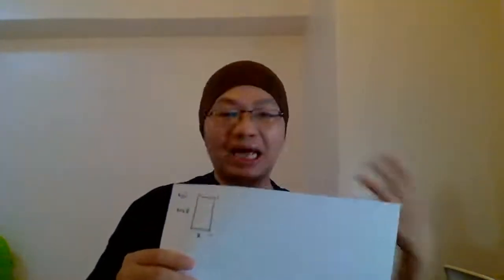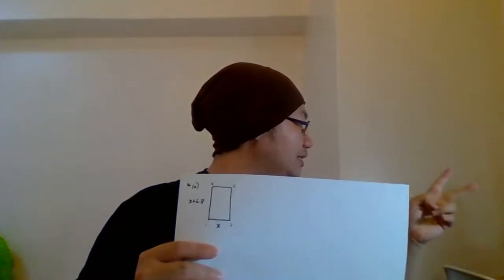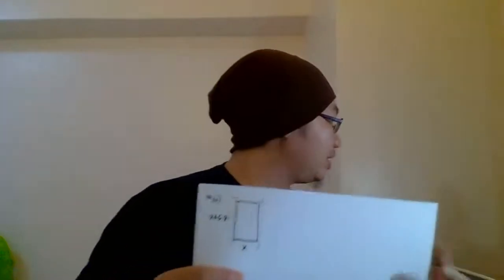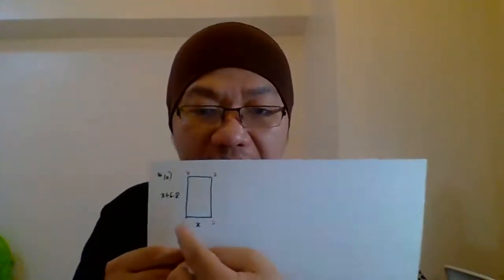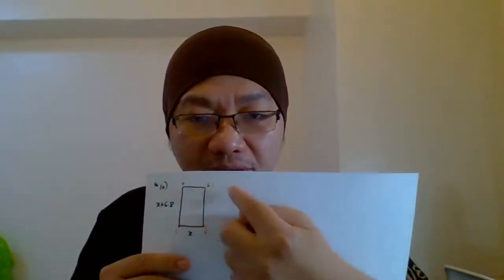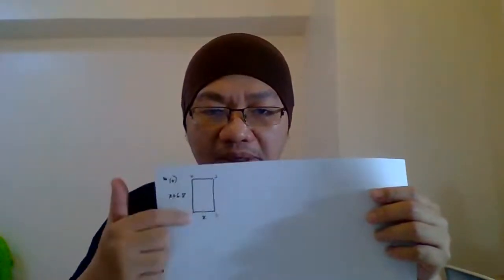So let me label the vertices as 1, 2, 3, and 4. Okay, guys, this is what I understand from the question. They say the two opposite vertices have a length of 100 units. So I label all the vertices 1, 2, 3, 4. Now, what the question means is vertex number 1 and number 3, they are opposite each other.